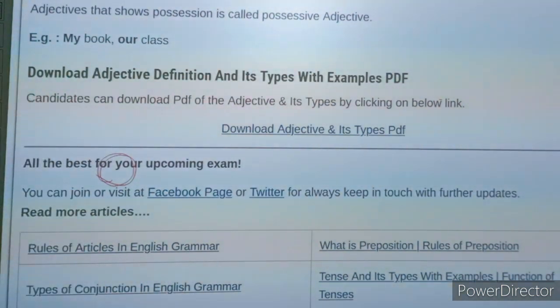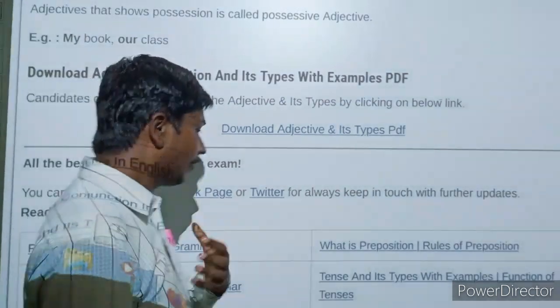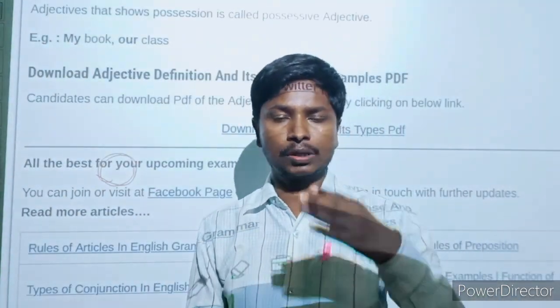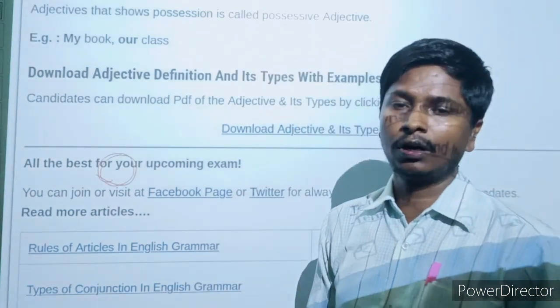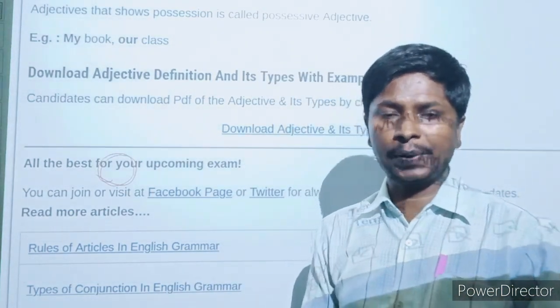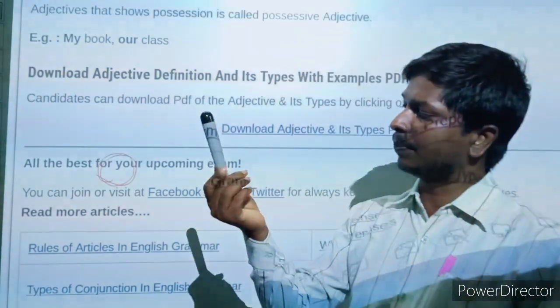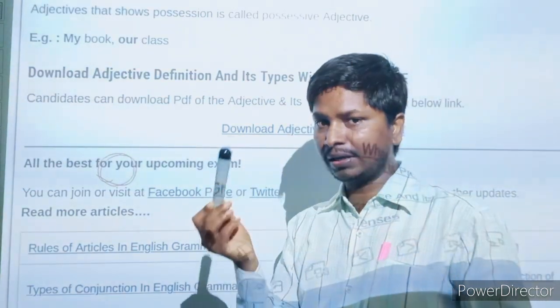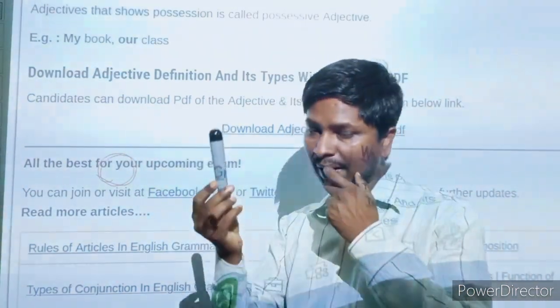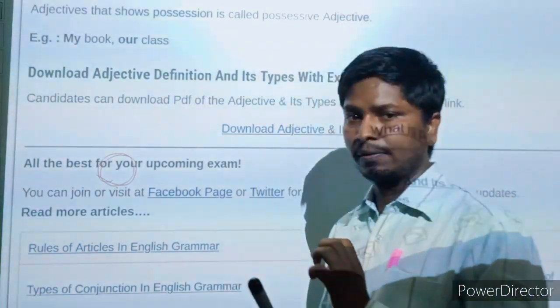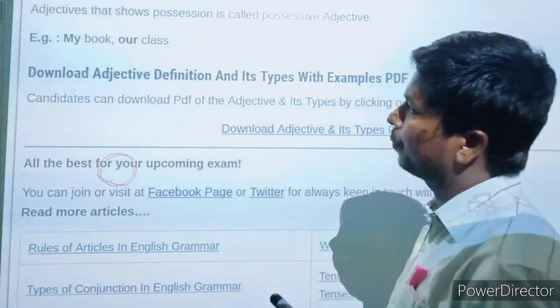According to the definition, adjectives that show possession are called possessive adjectives. It means when we have to show the right or possession on something or somebody or some noun, that is called possession. Showing your right over an object or noun is possession. Like this is a pen, but it is mine. When we show our ownership over this pen, that is called possession.